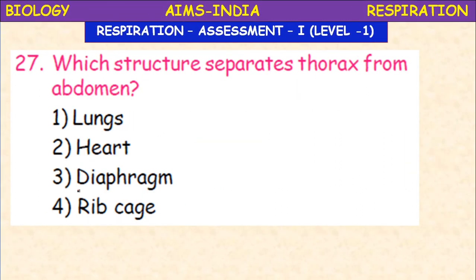Which structure separates the thorax from the abdomen? The thorax from the abdomen is separated by the diaphragm, the muscular structure which separates the abdominal cavity from the thoracic cavity, and which plays a very important role in the process of respiration.